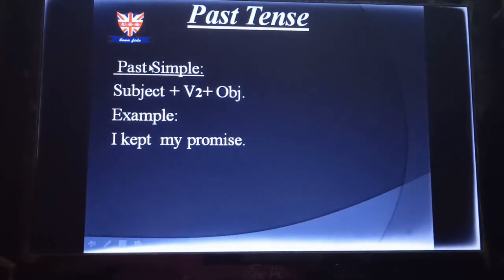The structure of past simple is subject plus V2 plus object, and you should know the meaning of V2 from the chapter on irregular and regular verbs, a detail sheet that I have provided you. There we have discussed V1, V2 and V3. V2 is the past form of any verb. Okay, so for example, I kept my promise. Here the subject is I, V2 is kept, which is just the past form of keep, then the object is my promise. So I kept my promise.